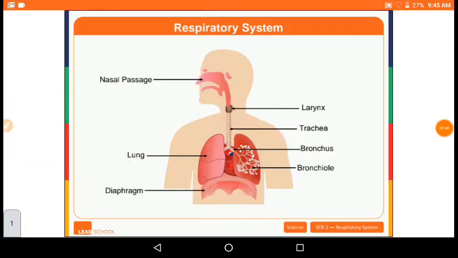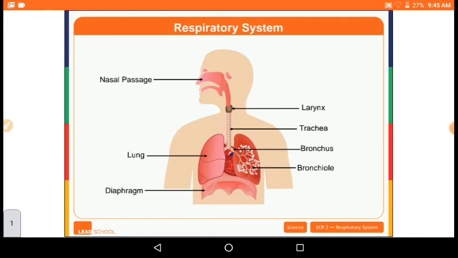So here in the figure is the respiratory system. Why are we breathing? My first question is, what is breathing? The process of taking in or releasing out air or oxygen is breathing, right? Taking in or releasing out air is breathing. What is inhalation? Inhale is to take in oxygen. What is exhale? To take out carbon dioxide.